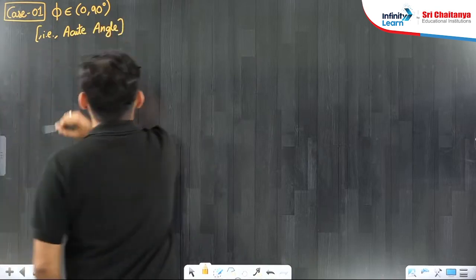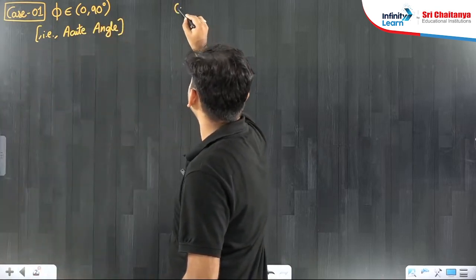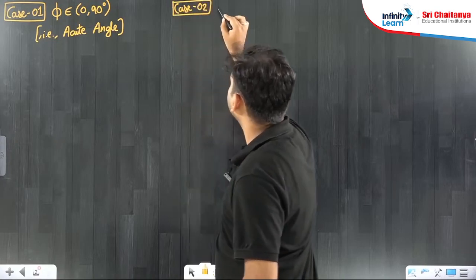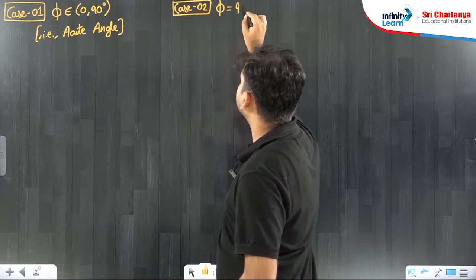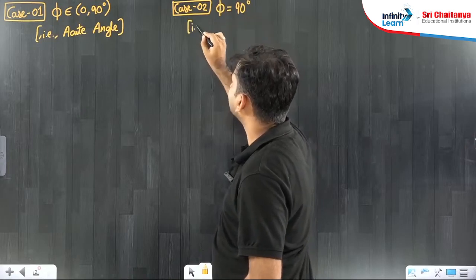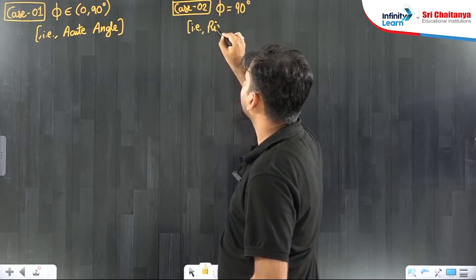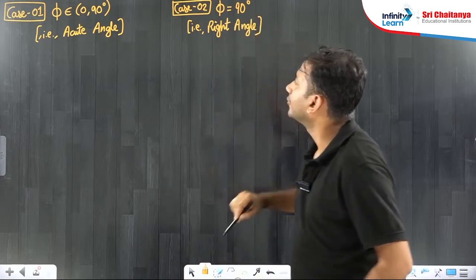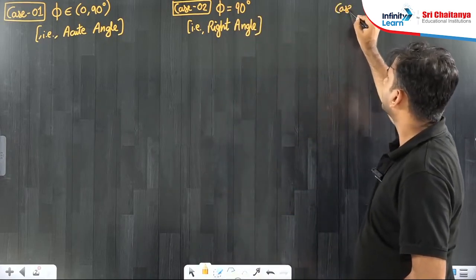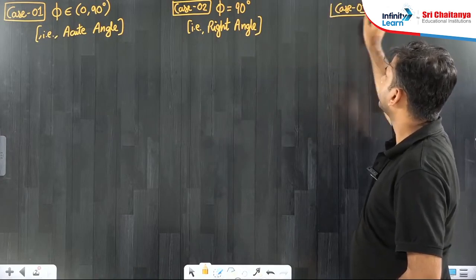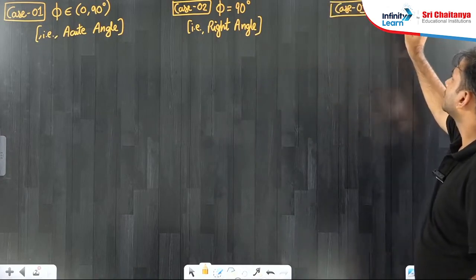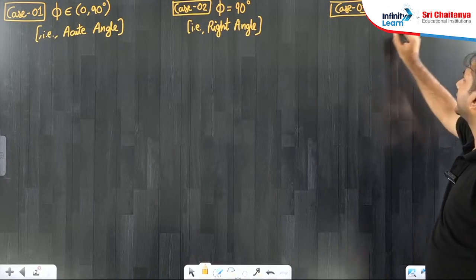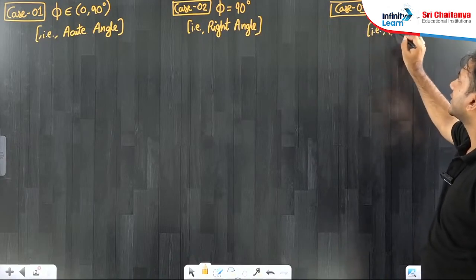Okay. My case 2 for circular motion will be phi is equal to 90 degrees exactly. That is, you will say right angle. And case 3, you will say phi belongs to 90 degrees to 180 degrees. 90 degrees to 180 degrees. That is, you will say obtuse angle.